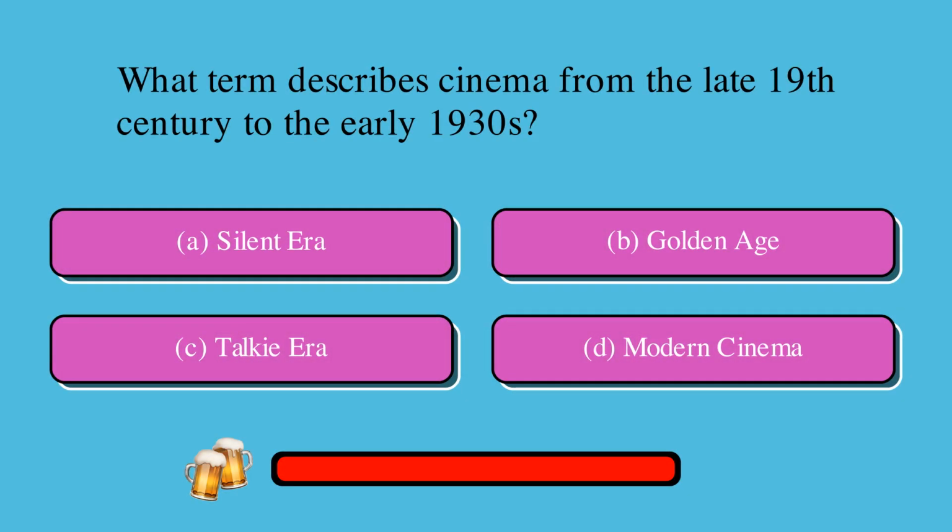What term describes cinema from the late 19th century to the early 1930s? Is it A, silent era, B, golden age, C, talkie era, or D, modern cinema? The correct answer is A, silent era.